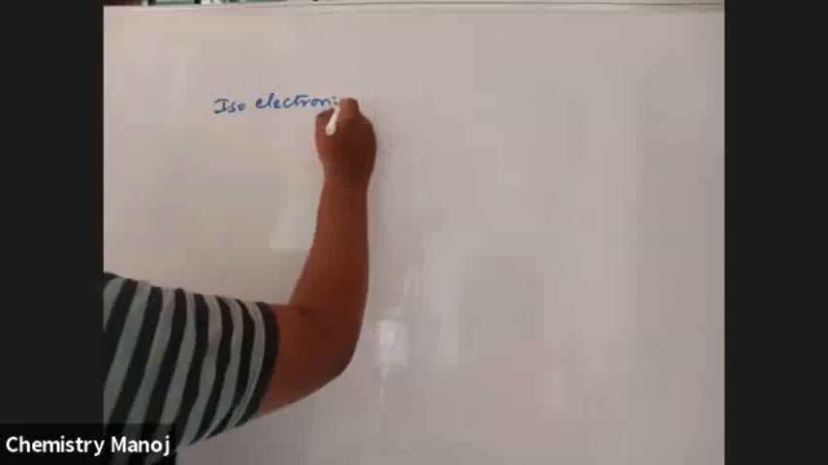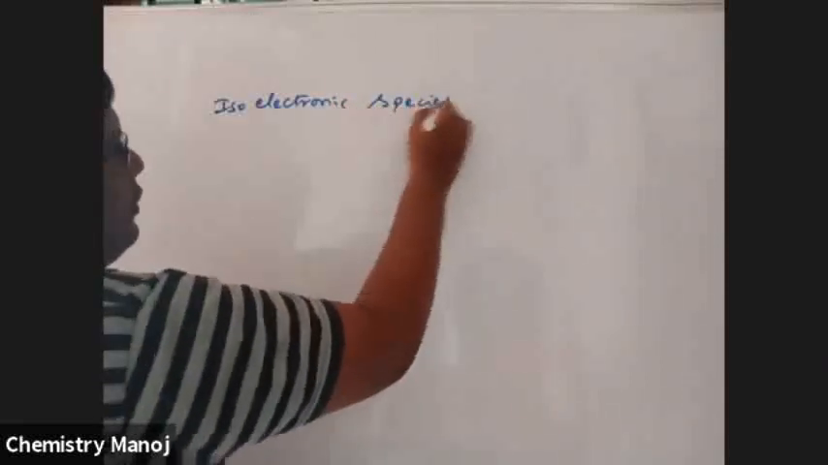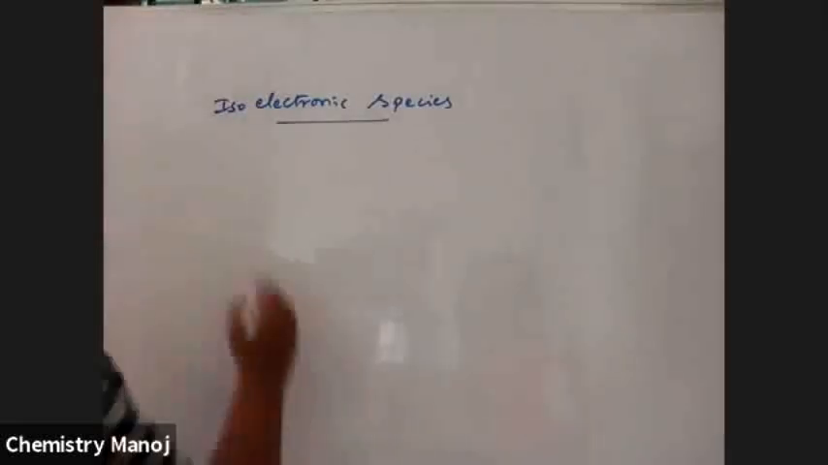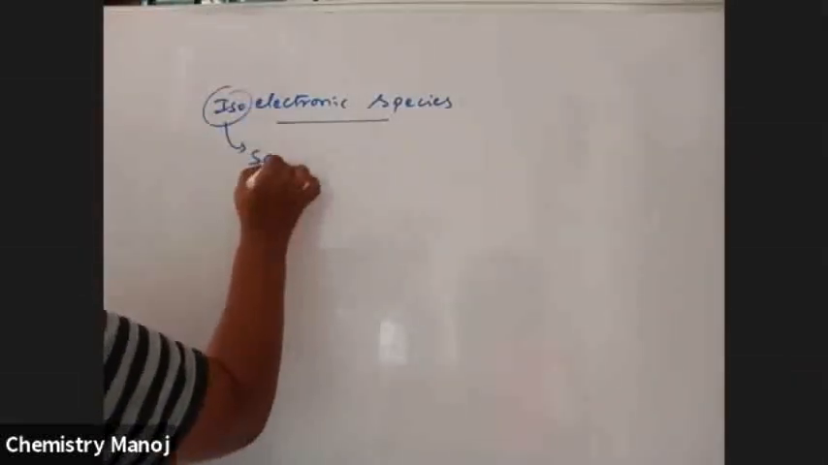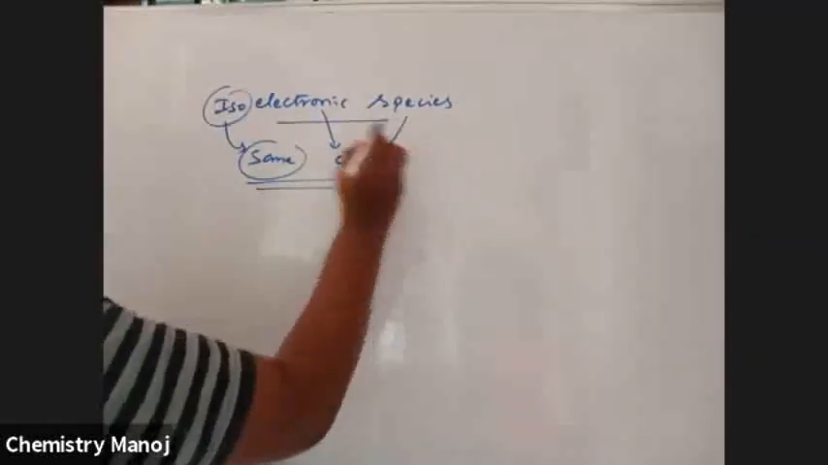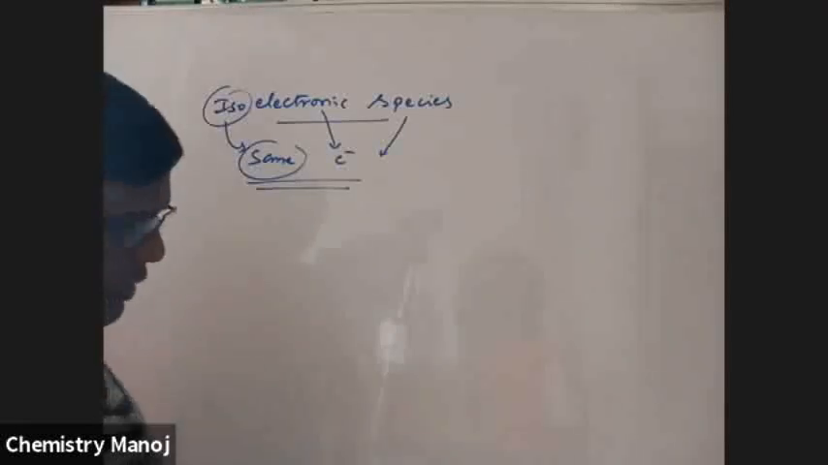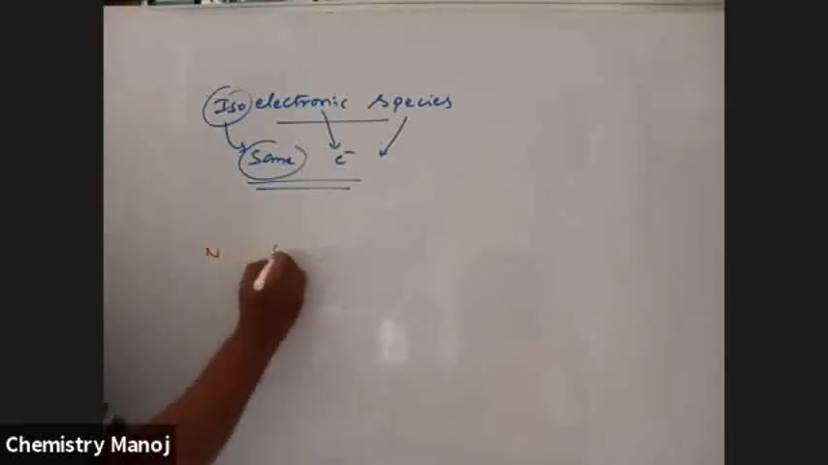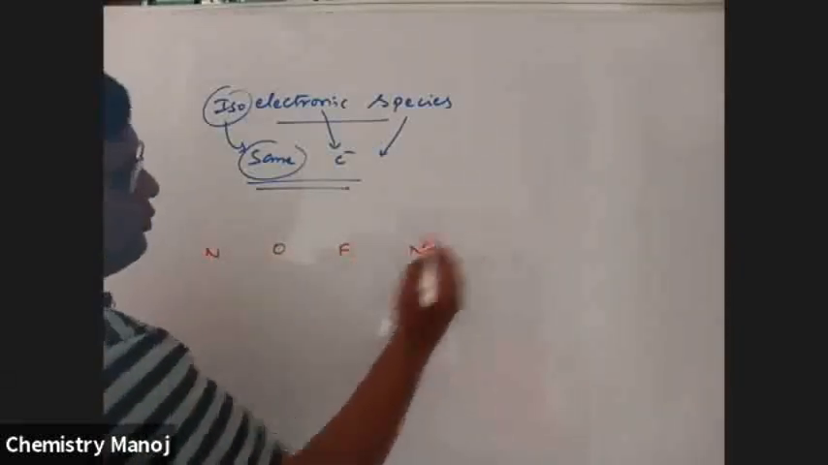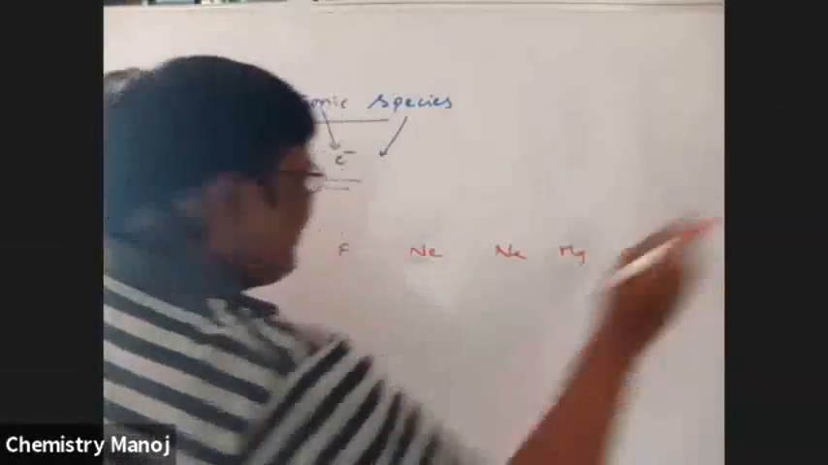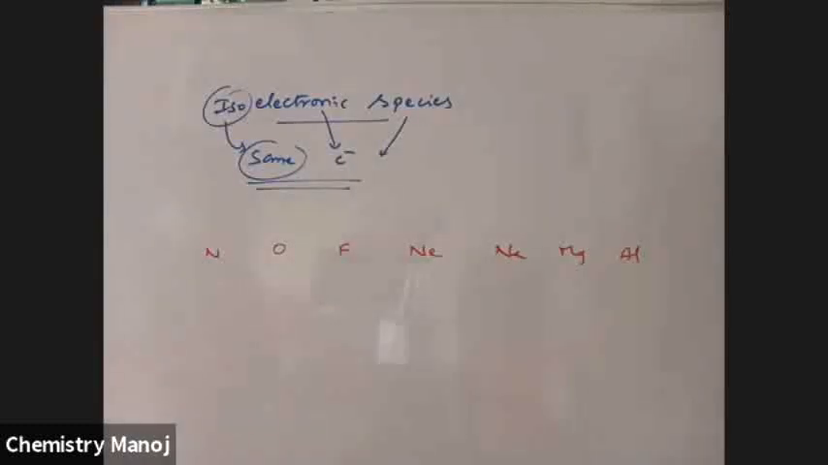Isoelectronic species. What are these isoelectronic species? Iso means same and electronic means electrons. So species having the same number of electrons are called isoelectronic species. See here: nitrogen, oxygen, fluorine, neon, sodium, magnesium, aluminum, etc.